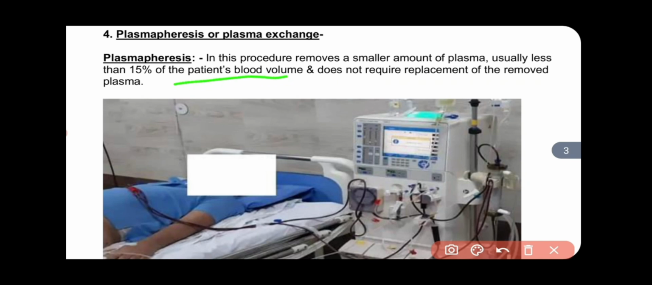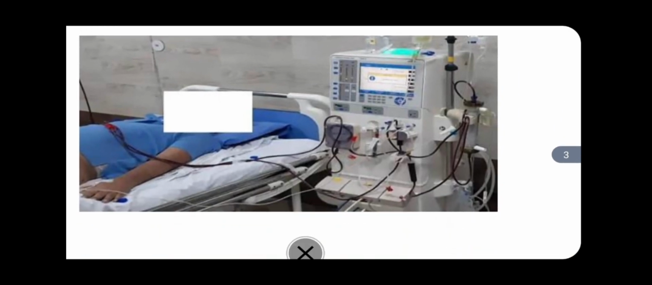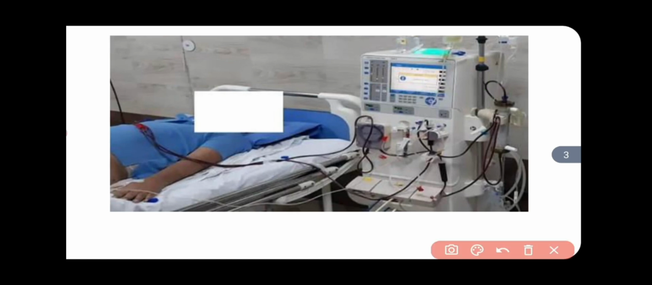Because we remove less than 50% of plasma in the blood volume, in that situation we do not need any replacement fluid for filling the volume. So this procedure is known as plasmapheresis. Here you can see the whole plasmapheresis procedure. In plasmapheresis, we do not do ultrafiltration and other things. We do not connect the dialyzer into the coupler; we leave the dialyzer without the coupler.